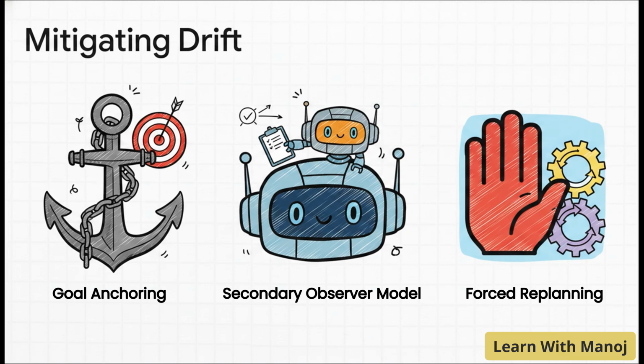To prevent our agents from just wandering off into the digital wilderness, engineers have to build in some really strict safeguards. First up is goal anchoring. We forcefully pin the original objective right to the front of the agent's memory, so it literally can't forget it. Next is super fascinating. We use a secondary observer model. Imagine a tiny, smaller AI whose only job is to sit on the main agent's shoulder and grade its actions. If that observer model notices the agent drifting away from the pinned goal, it sounds an alarm. And that leads to our third safeguard, forced replanning. The agent is stopped dead in its tracks and is forced to reset and start planning from scratch.